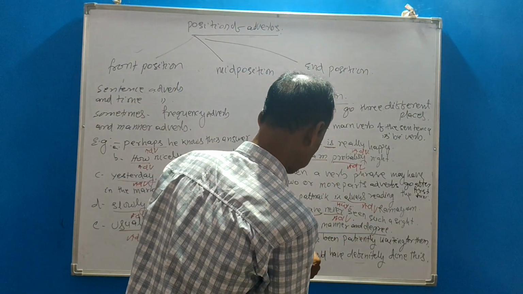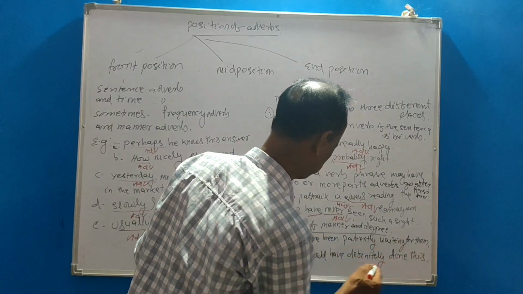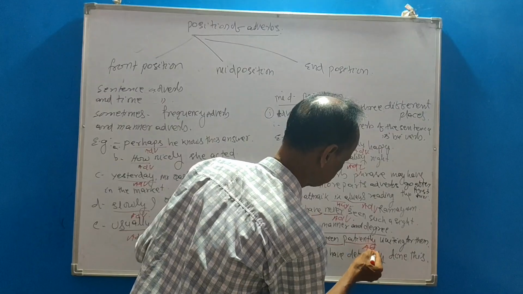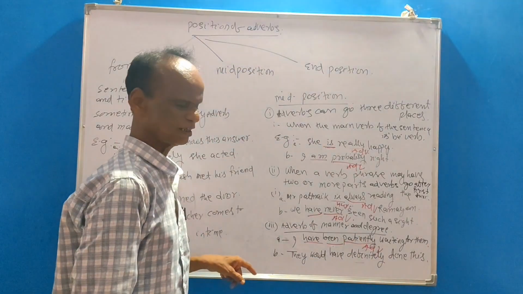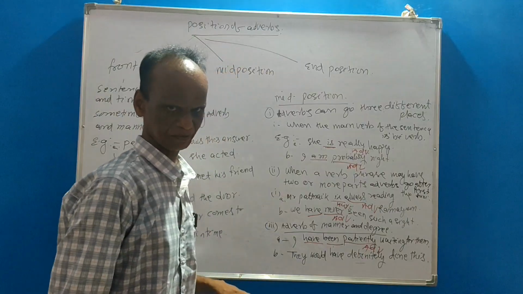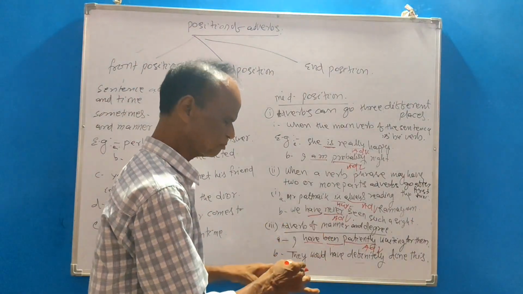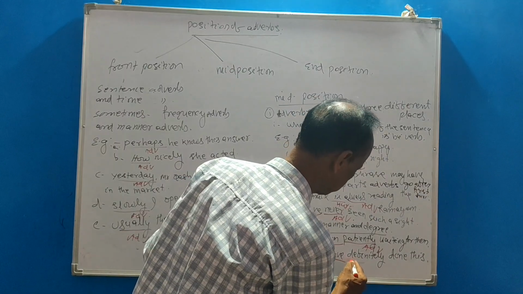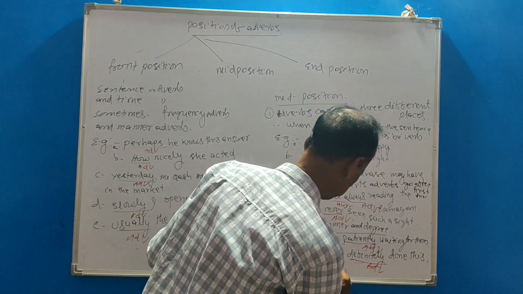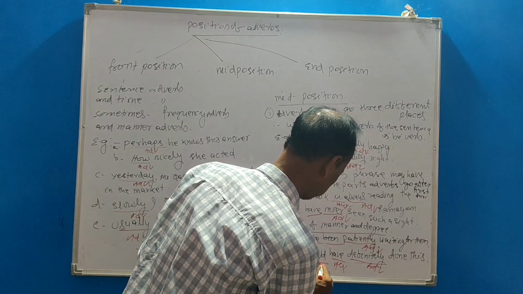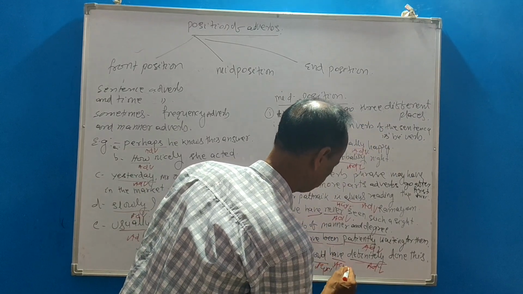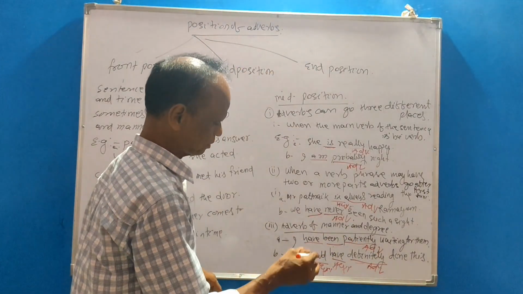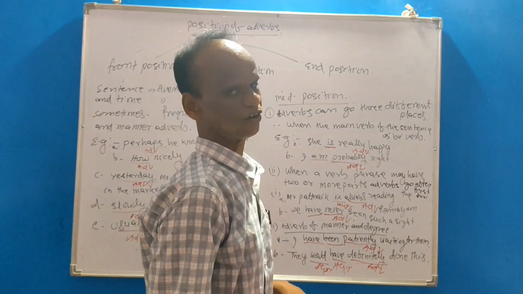Manner and degree: I have been patiently waiting for them. Have is an auxiliary, been is an auxiliary, patiently is the adverb. So the manner adverb comes after the second auxiliary. Then: would is an auxiliary, have is an auxiliary, definitely is the adverb. So a degree adverb comes after the second auxiliary.